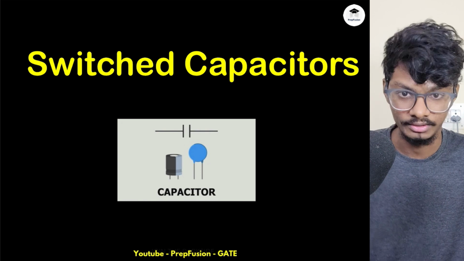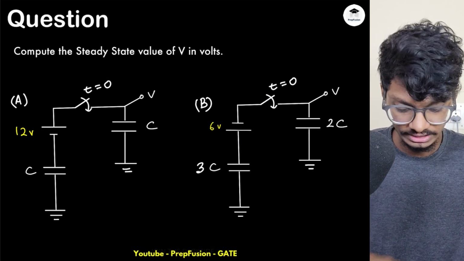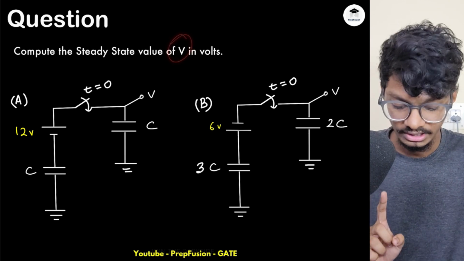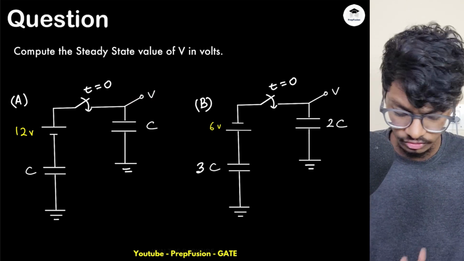Now let's start our lecture. So these are the questions. You can pause the video and try to solve all of these. You have to find the steady state value of V. If I have a switch which is being closed at t equals 0, what will be the steady state value of V? So this is one of the questions.